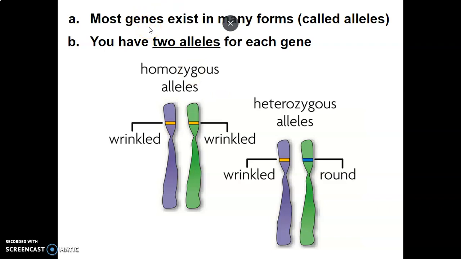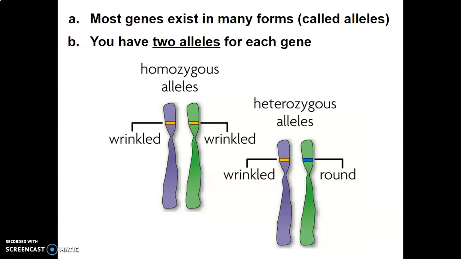Most genes exist in many, many different forms. This is what we call alleles. We studied that one thing about Mendel was he chose either-or traits in the pea plants. Things were either going to have purple flowers or white flowers. They were either going to have green or yellow peas. But in reality, most genes exist in many, many different forms. It's not just one way or another. That's what was so cool about his findings, that he picked out things that were either-or.